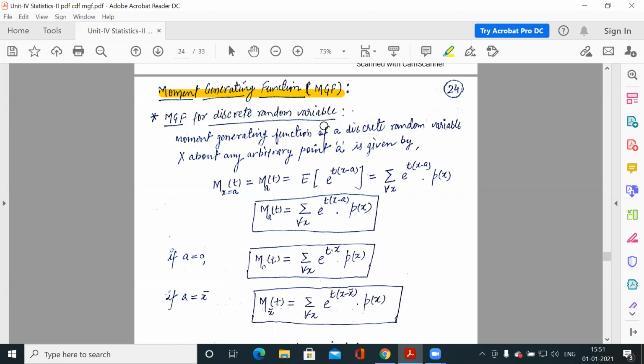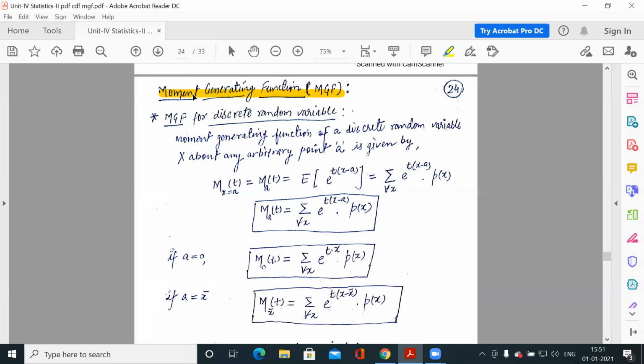So a lot of statistical measures we can get using moments, because moments tell everything about that distribution.